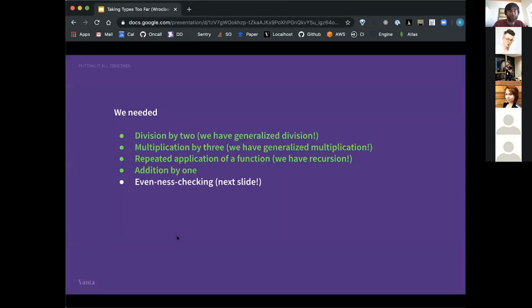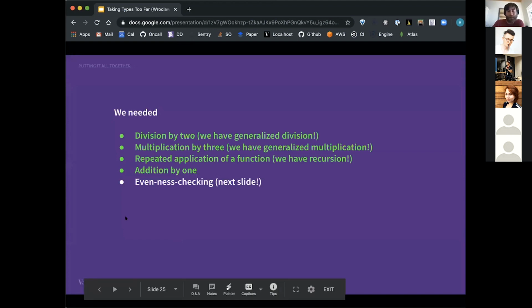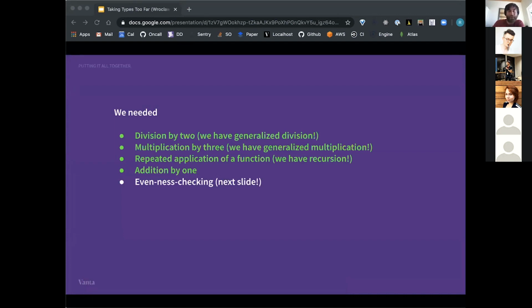So we can actually finally implement a Collatz type. We discussed a few slides ago what we needed to implement a Collatz checker. We needed division by 2. And since we have generalized division, we have division by 2. We needed multiplication by 3. We have generalized multiplication. We needed repeated application of a function. And I kind of skipped over this, but the TypeScript runtime, or rather the compiler, actually gives this to us for free because we have recursion. And you've seen that we're able to recurse in these types. And so we're definitely going to be able to recurse to the Collatz type. And we also have addition by 1 with the successor type or the generalized addition function.